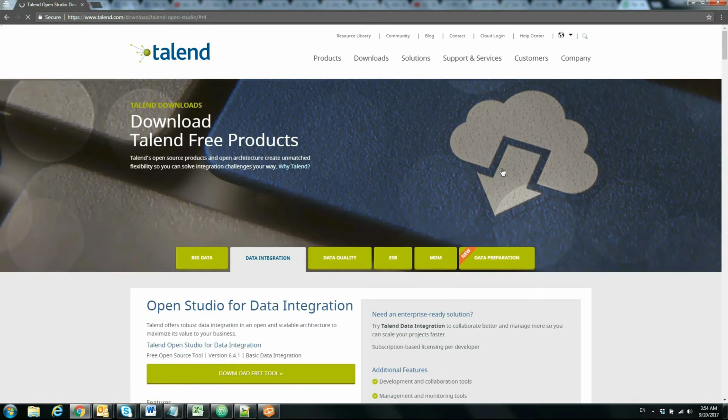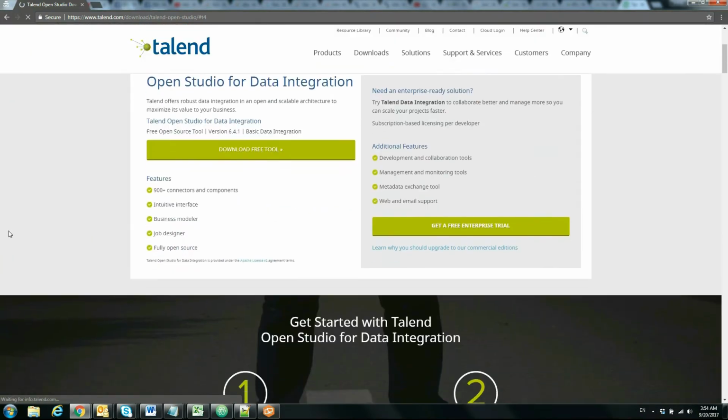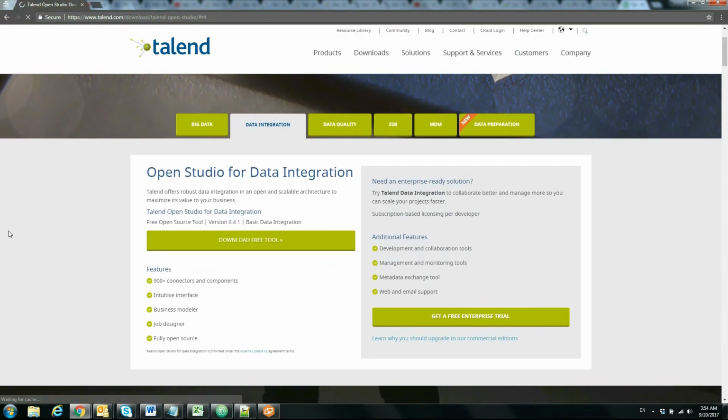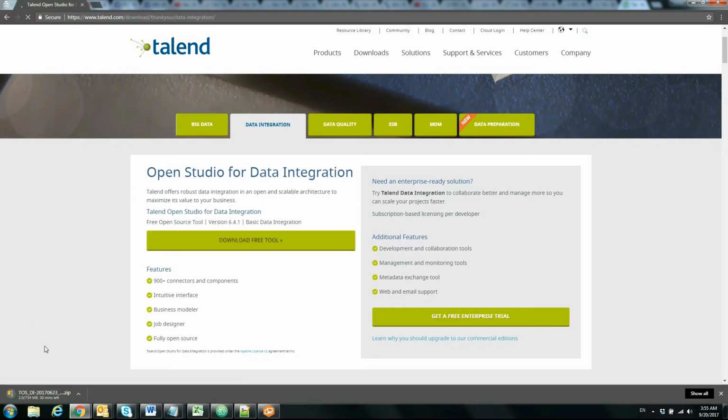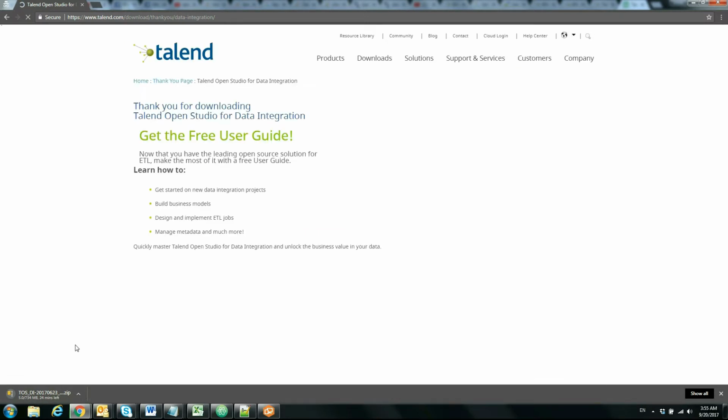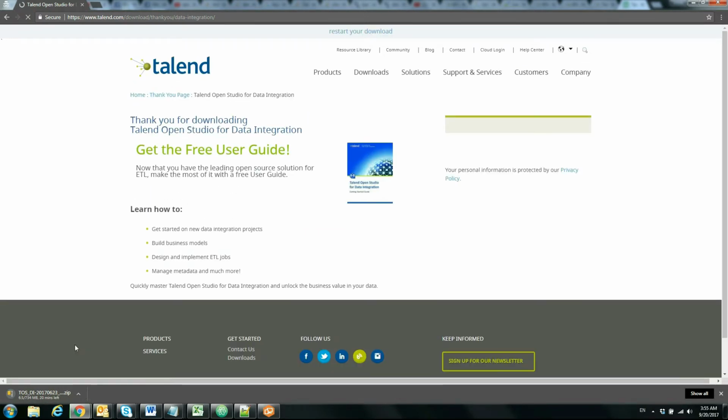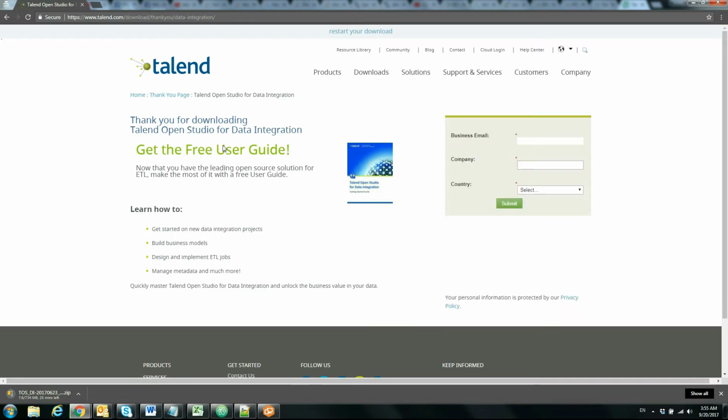You'll go to the next page, which again has a button labeled download free tool. Again, click on that button to start the download. So now the download has started, and you can also download the Talend user guide by giving your email ID if you want to.